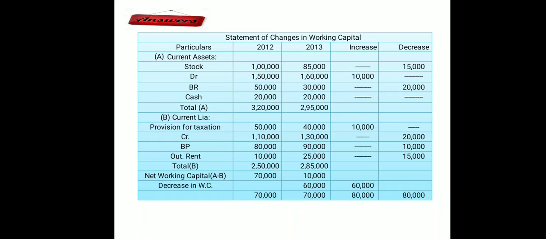Okay, and then we have the debtors, 1,50,000 in 2012 and 1,60,000 in your 2013. So you can see here it is an increase. An increase in current asset, increase in working capital. So the 10,000 difference, we are going to place in your increase column. Okay, same things we have done with the bills receivable and cash. You have to just check whether it is an increase or decrease. Okay, and once all your current assets are over, we used to total the year columns, that is your current assets. So 3,20,000 is your total current asset in 2012 and 2,95,000 in 2013.